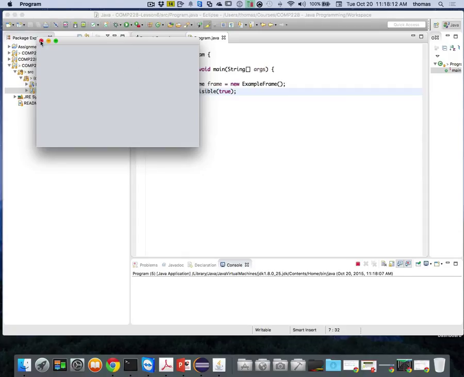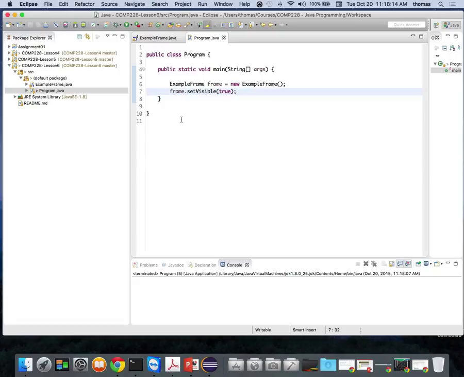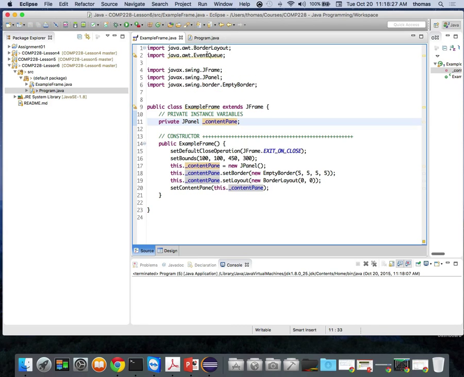So now what I've done is I'm using my program, my driver class. This is my driver class, which uses a static main. I only need to do it there to launch or control my example frame.